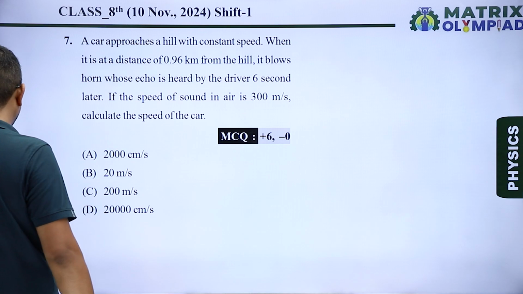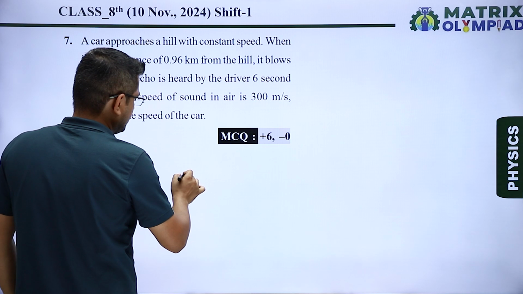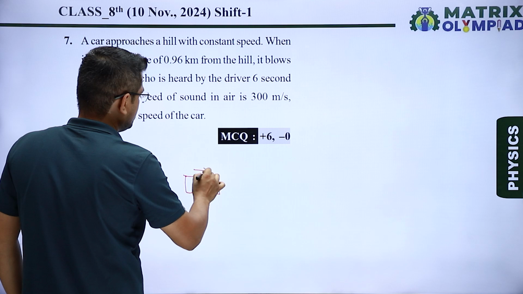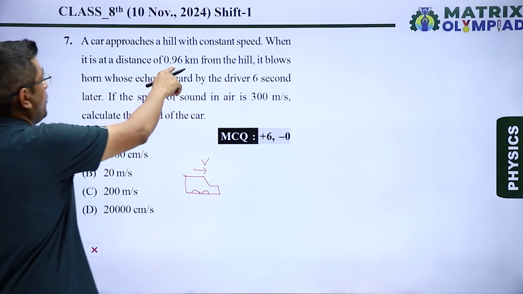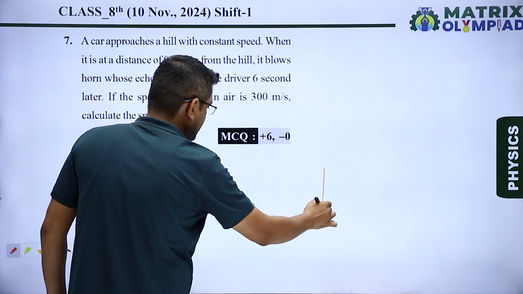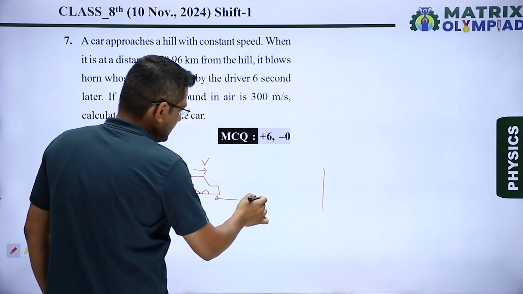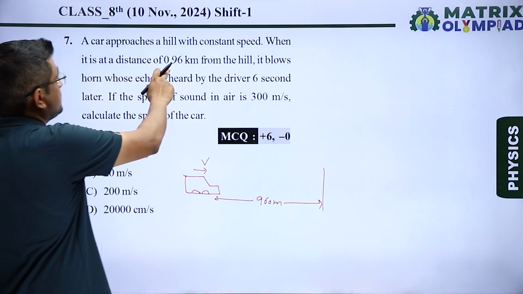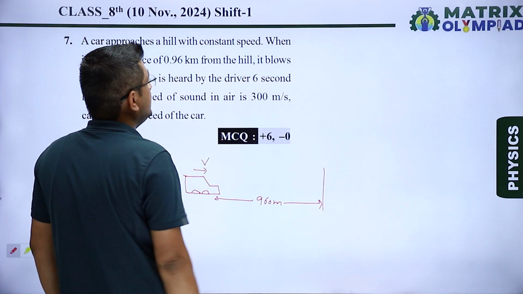Next question number 7. A car approaches a hill with constant speed. Let's say this is our car which is approaching a hill with constant speed V. When it is at a distance of 0.96 kilometer from the hill, let's say this is our hill and the distance of the car is 0.96 kilometer. That means we can write it as 960 meter. When it is at this distance from the hill, it blows a horn whose echo is heard by the driver in 6 seconds.